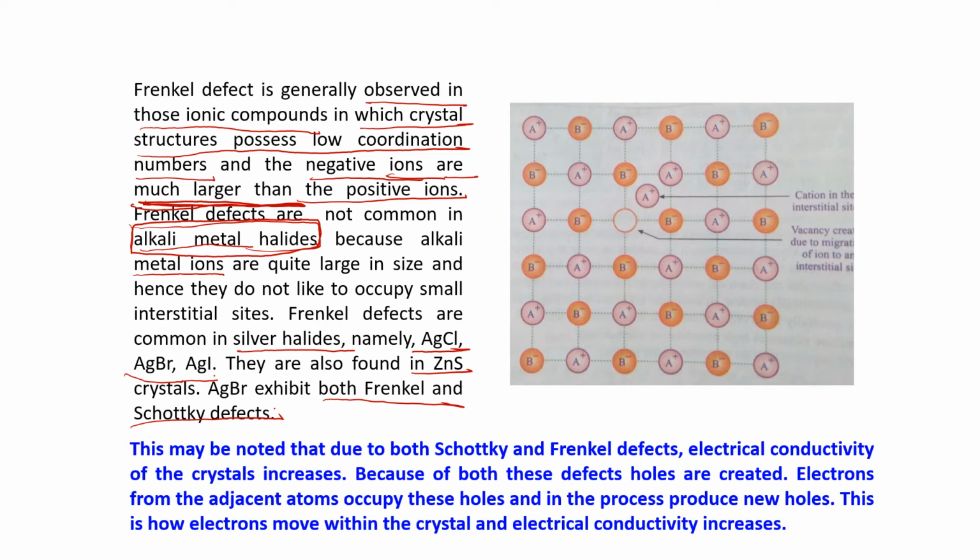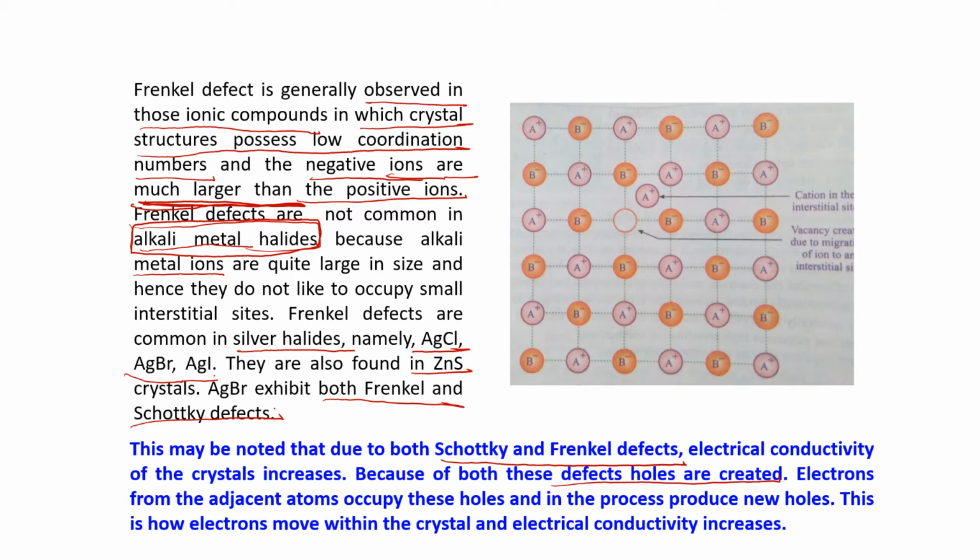This may be noted that due to both Schottky and Frenkel defects, the electrical conductivity of the crystal increases, because you can understand there is a movement of electrons, cations, anions, everything, because in both of these defects holes are created.